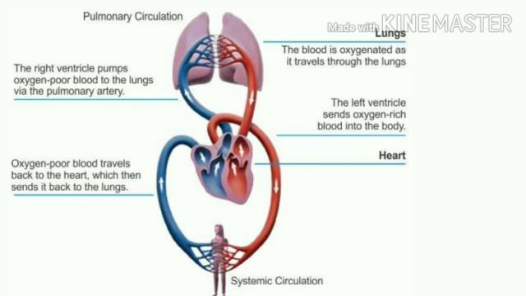It is pushed into the aorta from the left ventricles when the heart contracts. The aorta and its branches carry oxygenated blood to the different parts of the body. This is the main process, the main steps of the circulation of blood in our circulatory system.